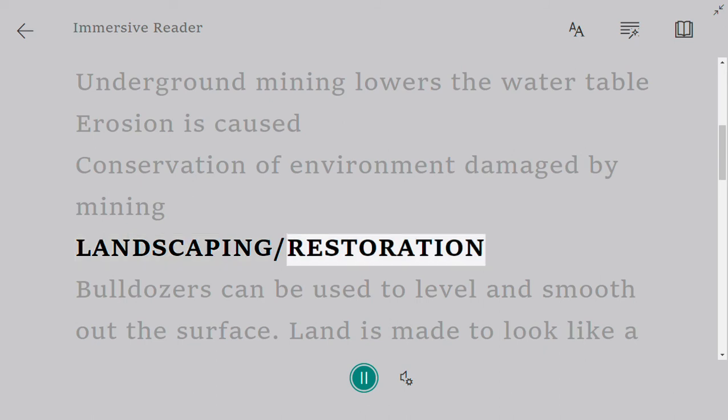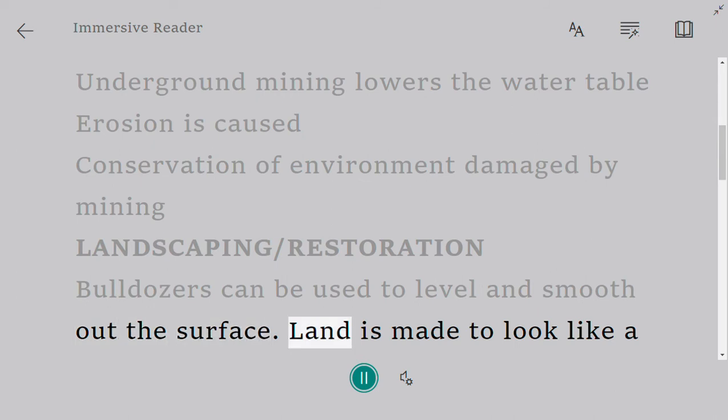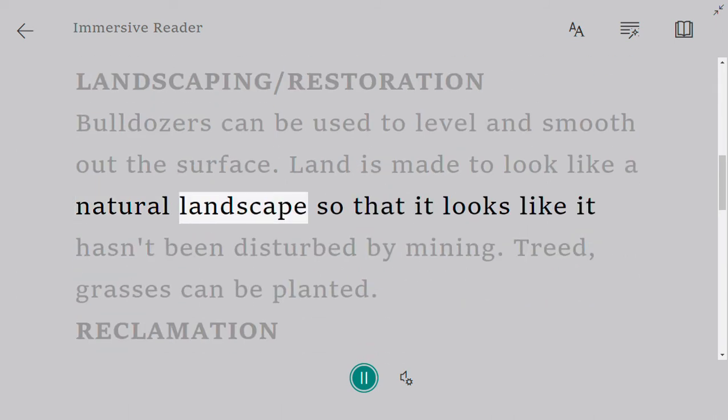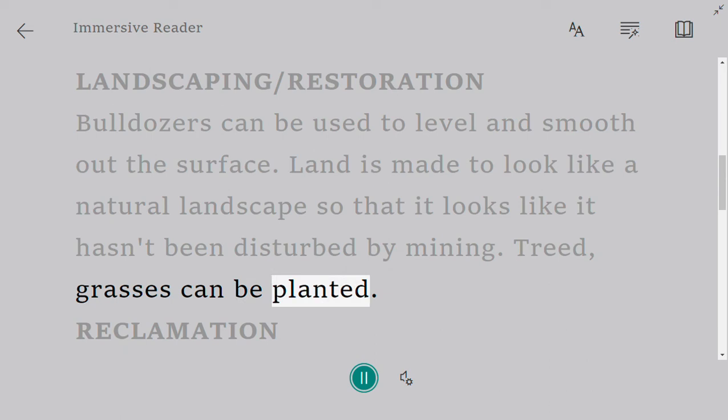Landscaping/restoration. Bulldozers can be used to level and smooth out the surface. Land is made to look like a natural landscape so that it looks like it hasn't been disturbed by mining. Treed grasses can be planted.